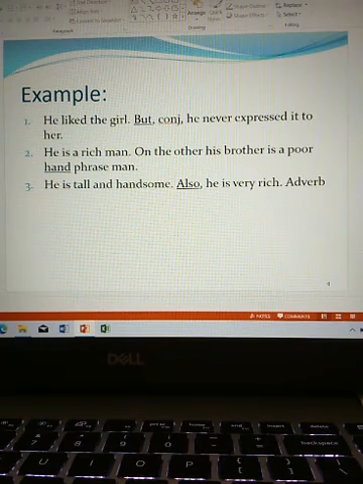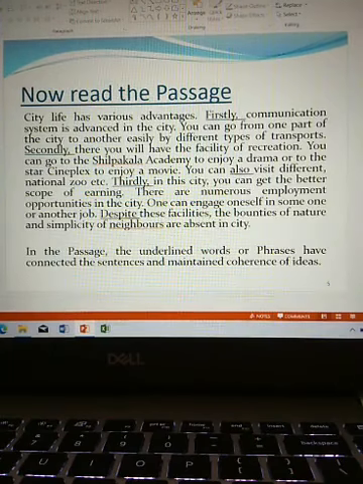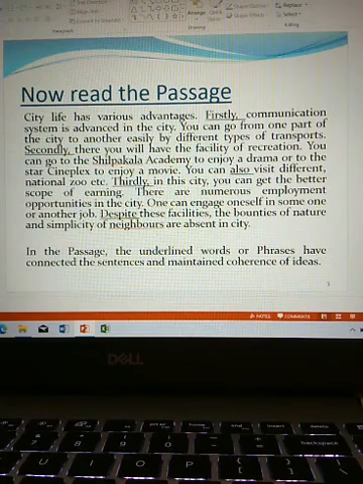Now students, read the passage. City life has various advantages. Firstly, communication system is advanced in the city.